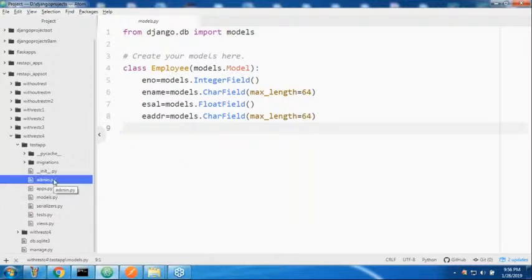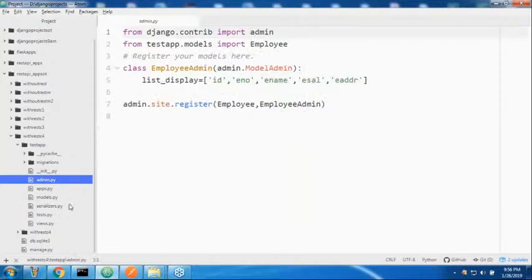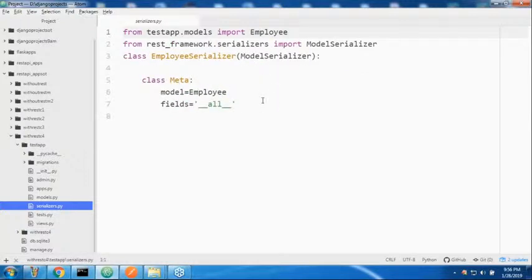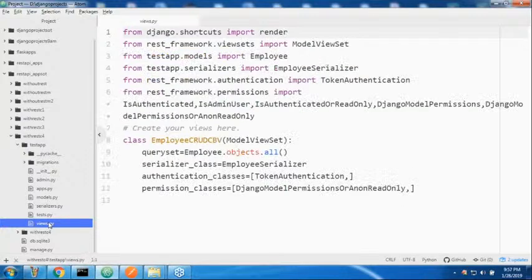Next, admin. This is the registration with the admin interface. Next, serializers. This is the model serializer for the user. In the user view, what is the queryset? What is the serializer class? What is the authentication class? And which type of permission are we going to use? Up to this we have covered, right?